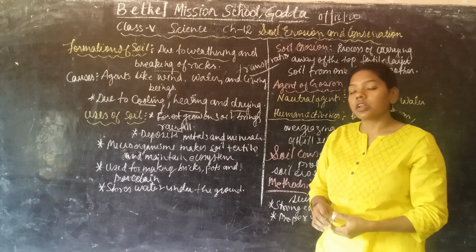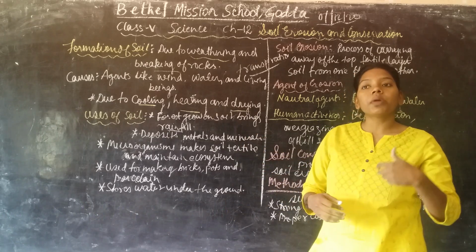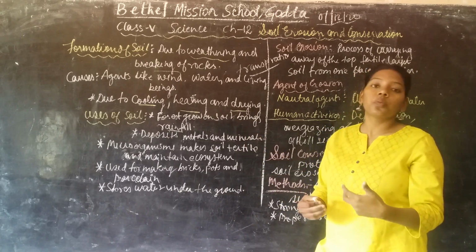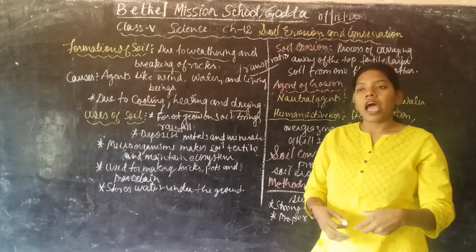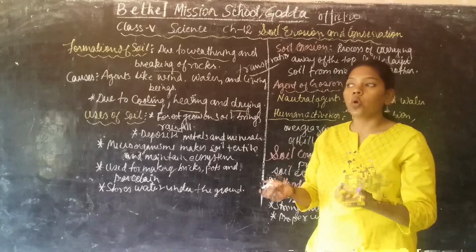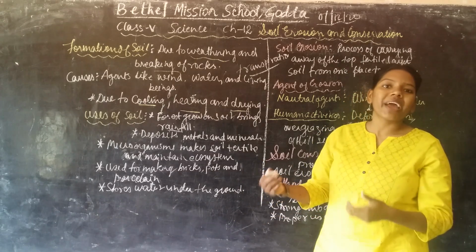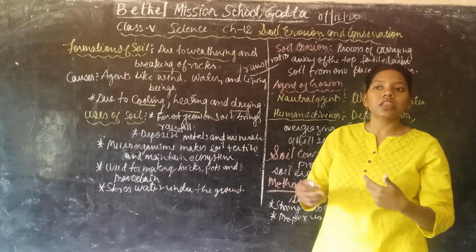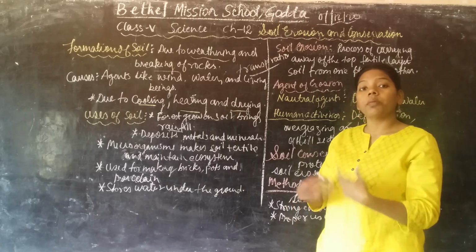Deposit of metals and minerals. So in the soil there are so many different minerals and metals which are being deposited, and that is why some parts of the soil are very rich in minerals. Yes, like coal, iron ore, magnesium, calcium. Okay, so these are the things which we can find in the soil. There are so many minerals.